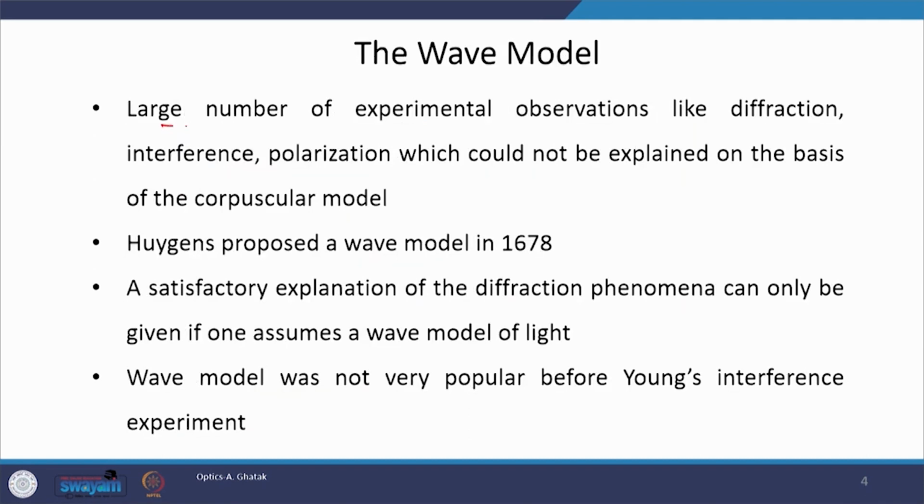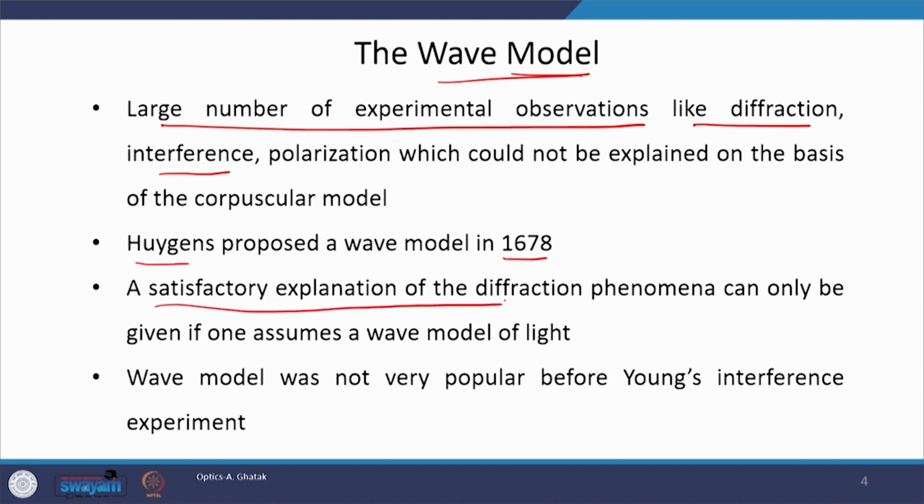A large number of experimental observations like diffraction, interference, and polarization could not be explained on the basis of the corpuscular model, and therefore people thought of a new model which we call the wave model. This model was proposed by Christian Huygens in 1678. A satisfactory explanation of diffraction phenomena can only be given if one assumes a wave model of light.